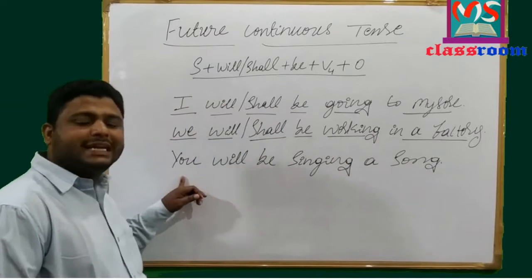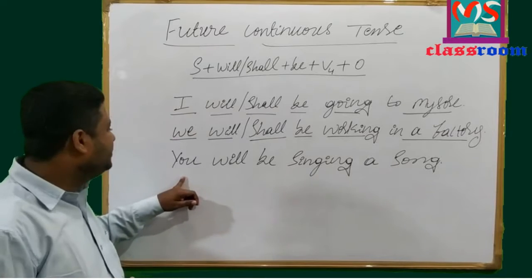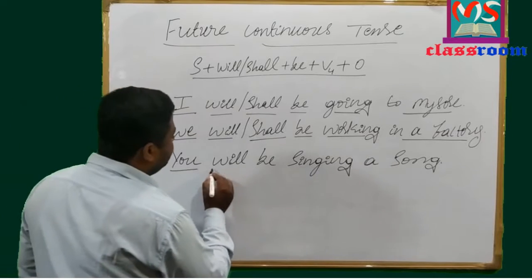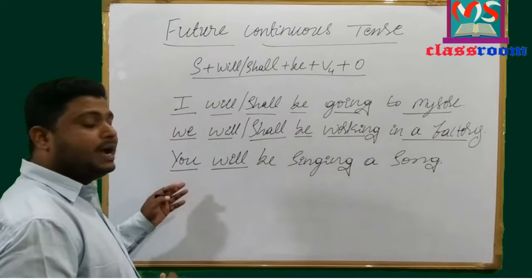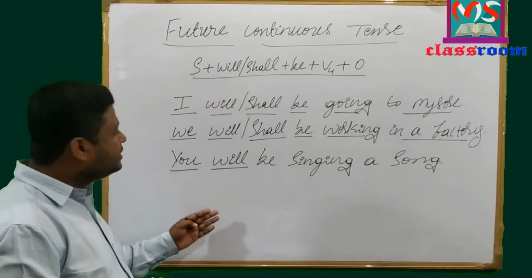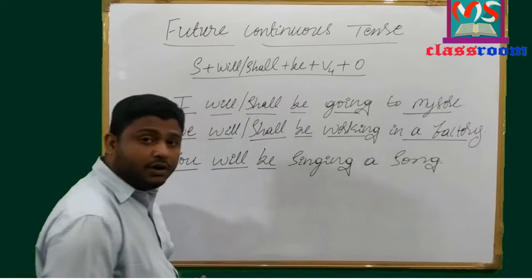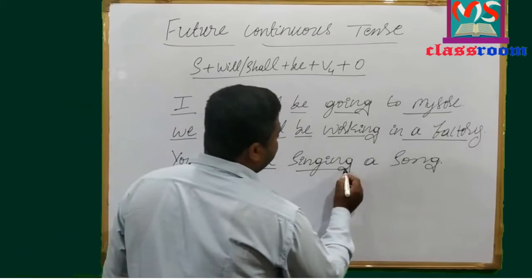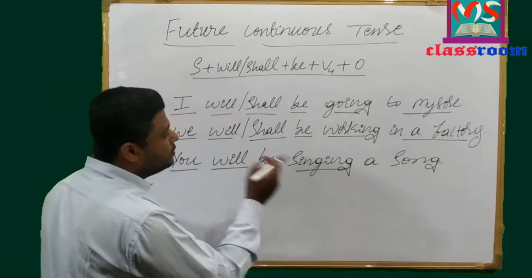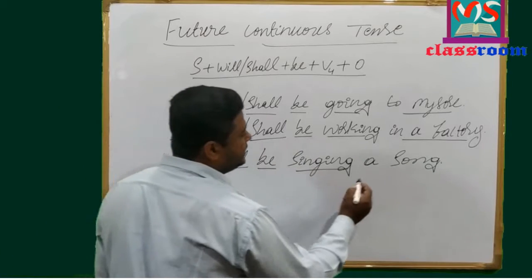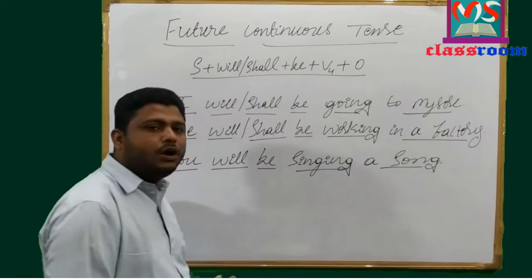I have used second person singular as well as plural you, and then will. You and the rest of the subjects agree with will, and then base form be, main verb is in ing or V4 form or present participle form, and singing a song is object.